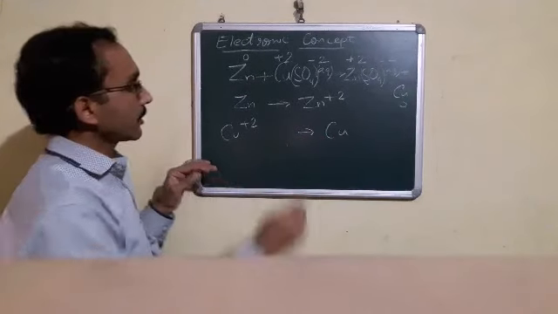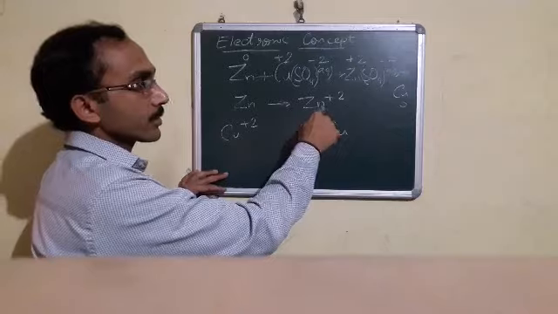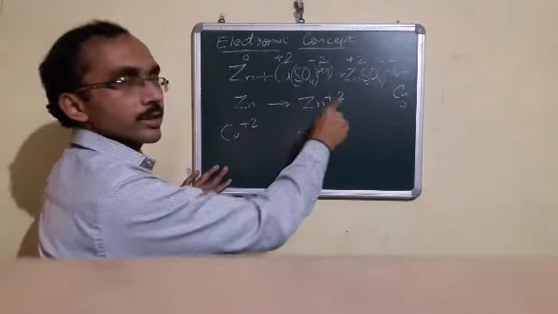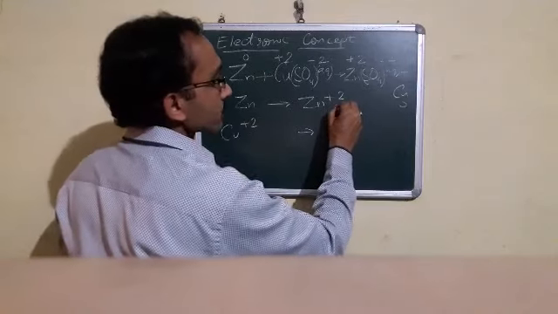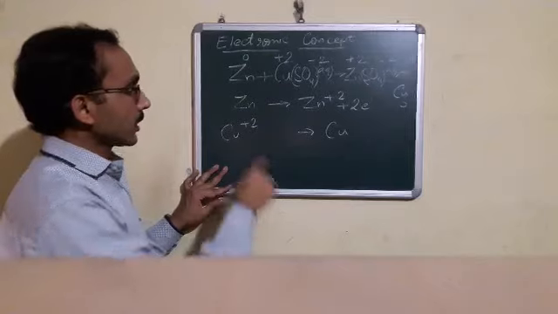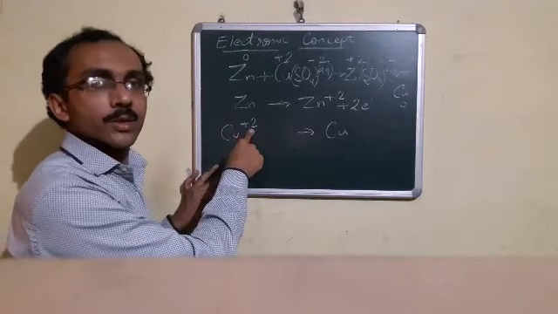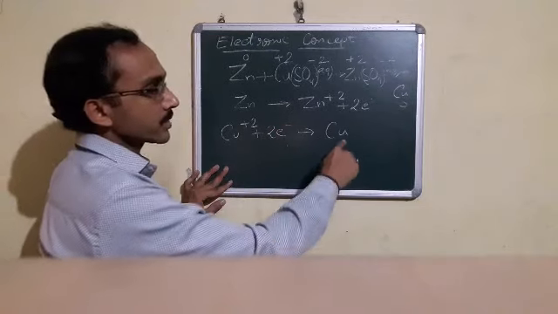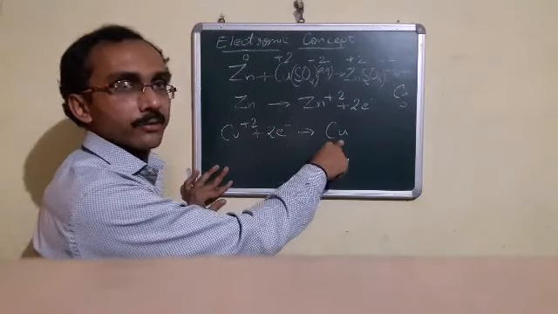Now, when a metal loses electrons, it forms a cation. When it has a +2 charge, it means it loses 2 electrons. To balance the equation, we write 2 electrons here. Similarly, copper Cu+2, when it gains 2 electrons, converts into copper in the elemental form.